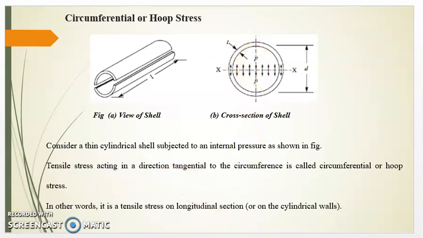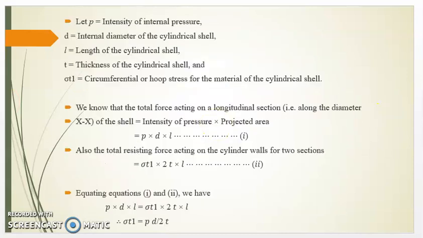Tensile stress acting in a direction tangential to the circumference is called circumferential or hoop stress. In other words, it is a tensile stress on longitudinal section. Longitudinal section means along x-axis. Let P be the internal pressure, D the diameter of the cylindrical shell, L the length of the cylindrical shell, t the thickness of the cylindrical shell, and sigma t1 the circumferential or hoop stress for the material of the cylindrical shell.